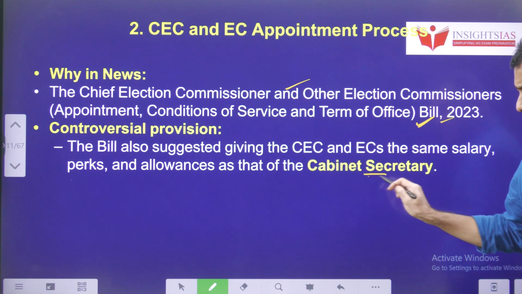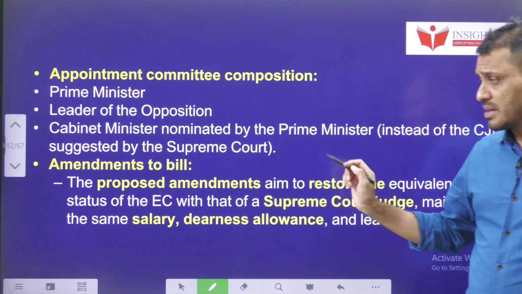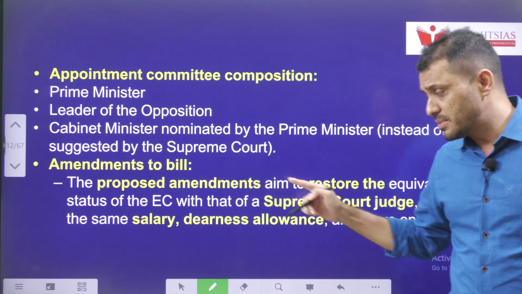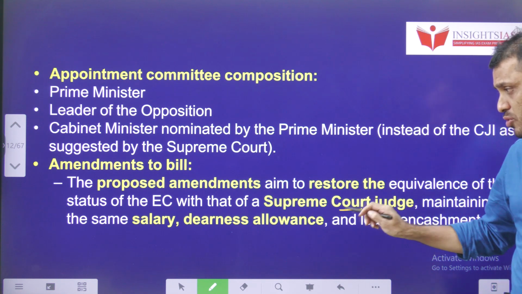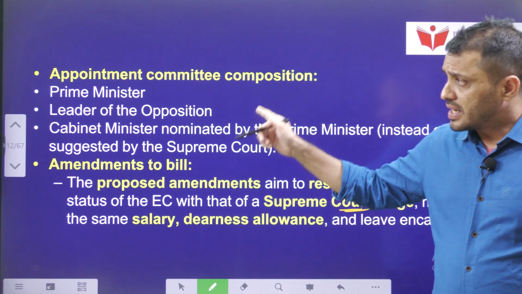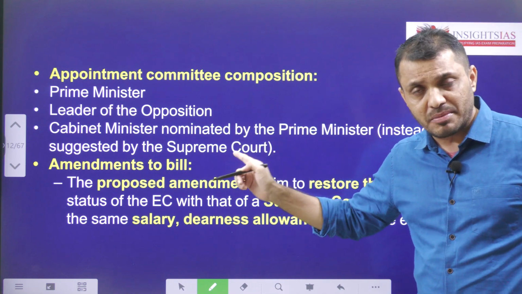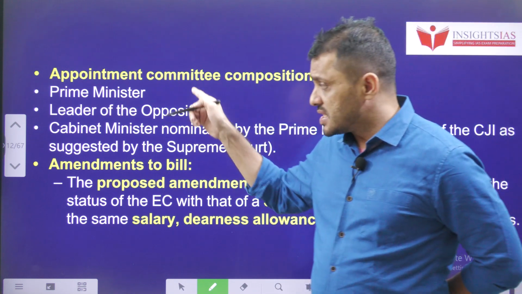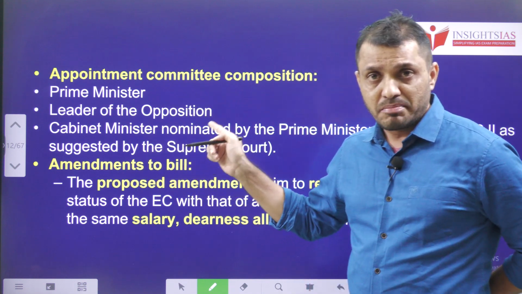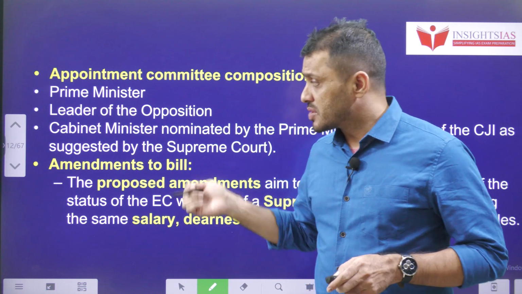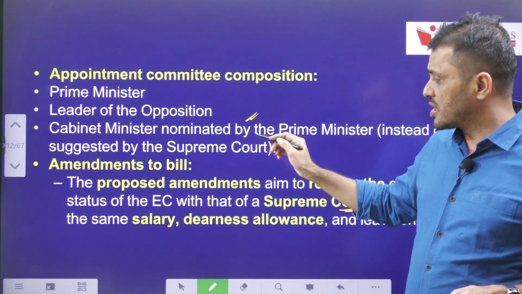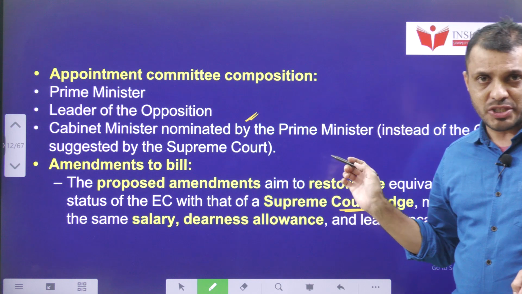Previously they were referred to as equal to cabinet secretary, but now they amended the bill and made the salary and allowances equal to Supreme Court judge. And regarding the appointment committee, the Supreme Court suggested that the CJI should be in the appointment committee, but the Government of India did not follow that advice in the bill. So instead of the CJI, a cabinet minister nominated by the Prime Minister was mentioned.